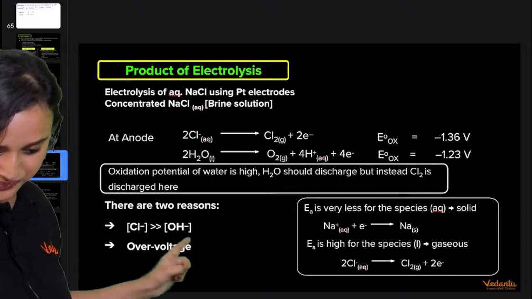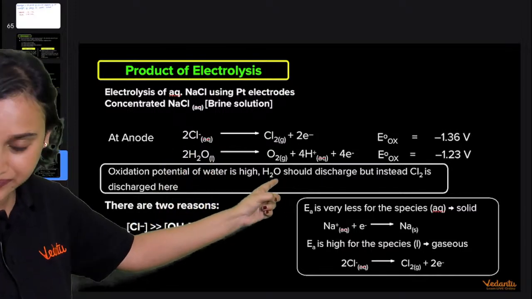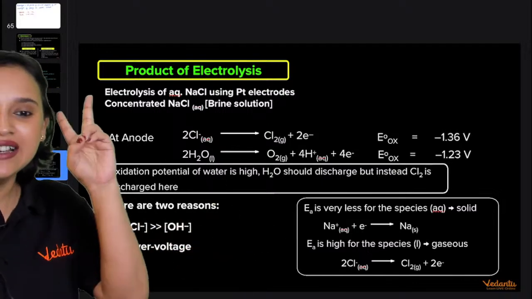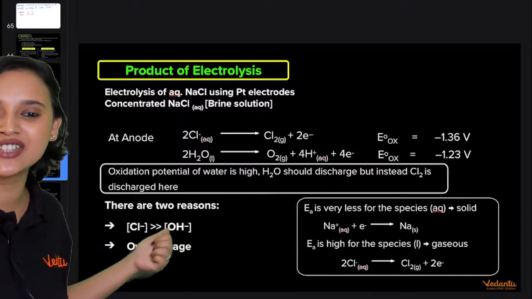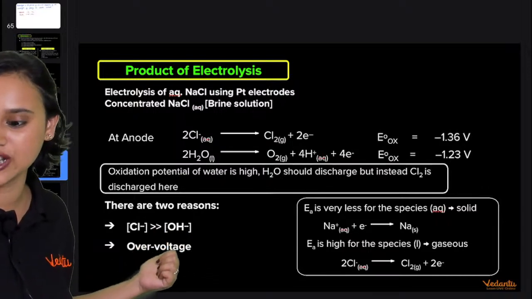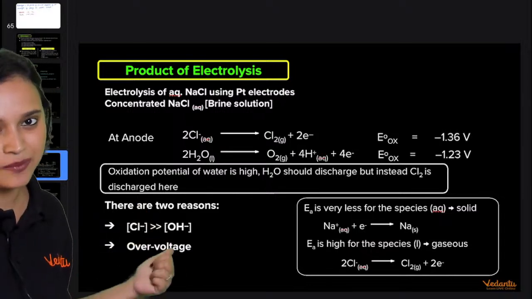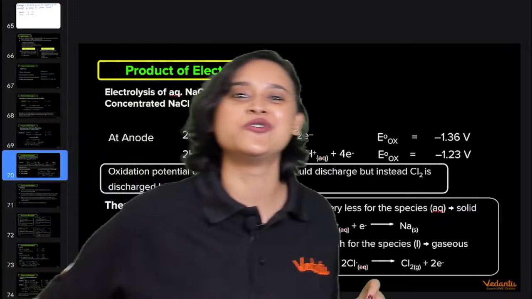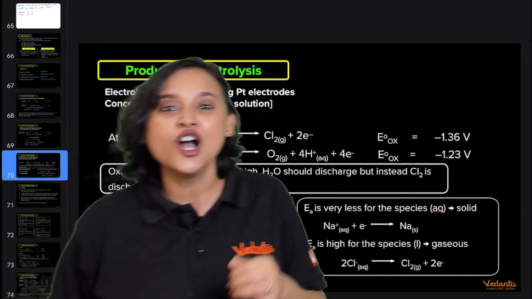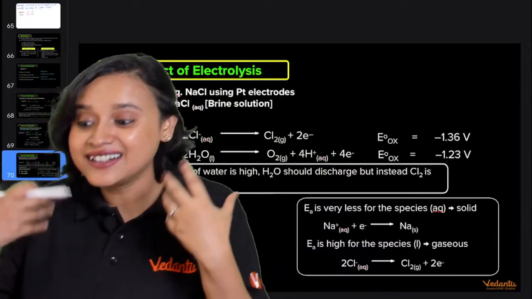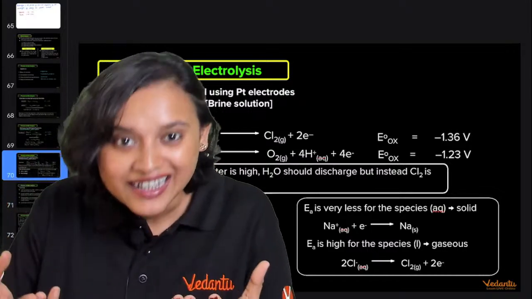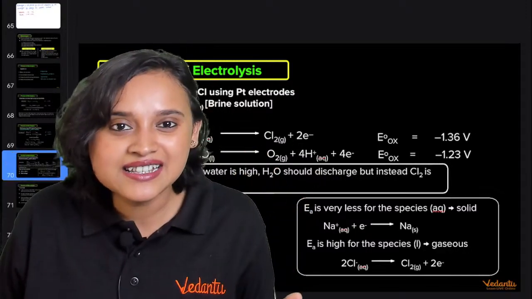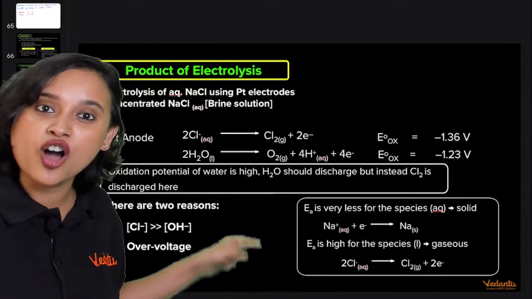So here what is happening? The oxidation potential of water is high. H2O should get discharged, but instead chlorine is getting discharged. Here we have two reasons. First of all, I have just told you Cl minus has a higher preferential discharge than OH minus. And the second problem, remember, is over voltage. We are externally applying the energy, isn't it? Yes, we are externally applying the energy. So now do you understand that instead of hydrogen and